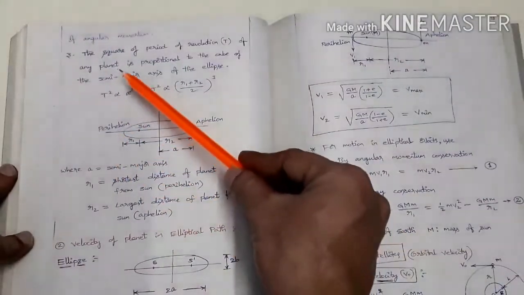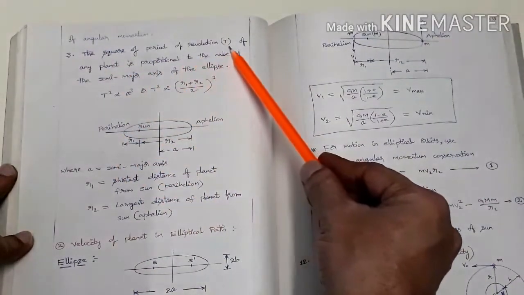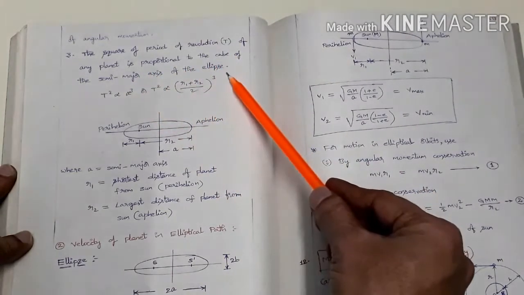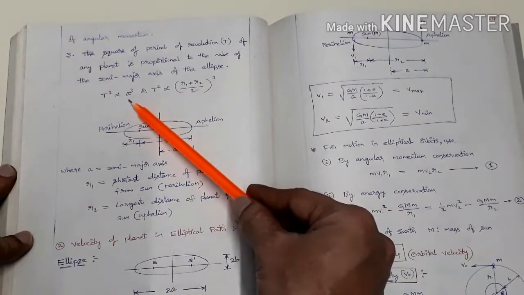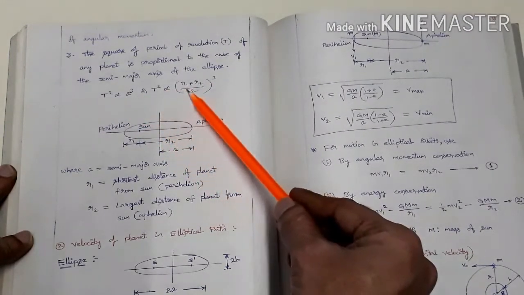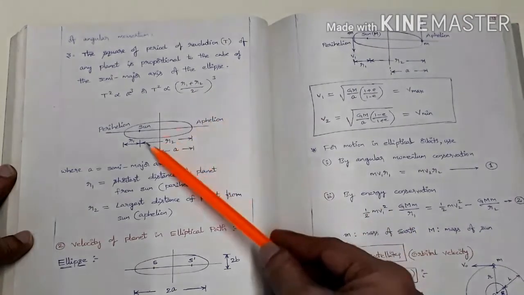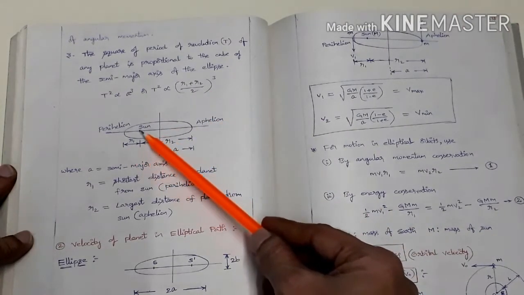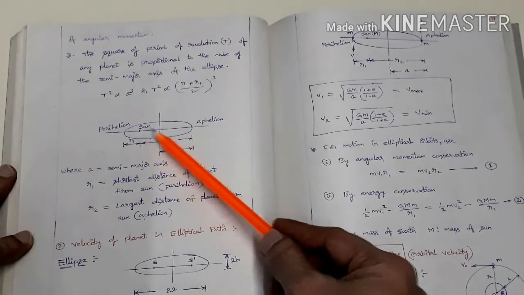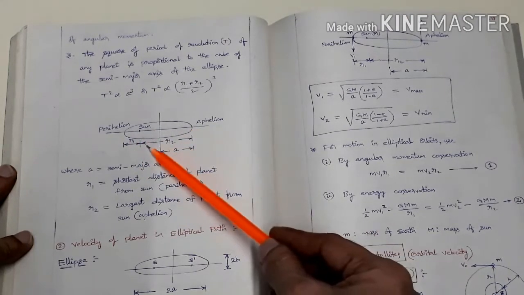Okay, next point. The square of the period of revolution T of any planet is proportional to the cube of the semi-major axis of the ellipse. That is, T square is directly proportional to a cube, where a is expressed as r1 plus r2 by 2. So what is r1 here? This is from the focus point to perihelion. This is r1. From the focus point to aphelion, this is r2.